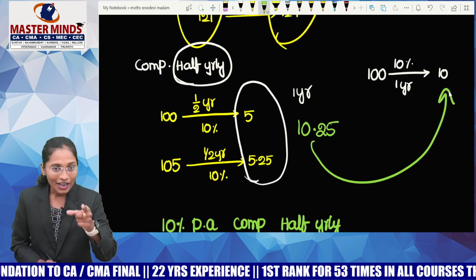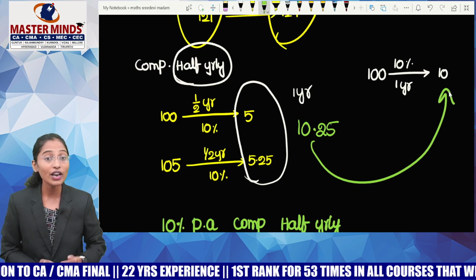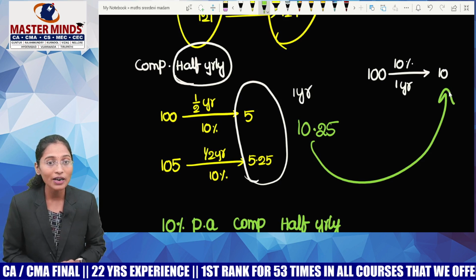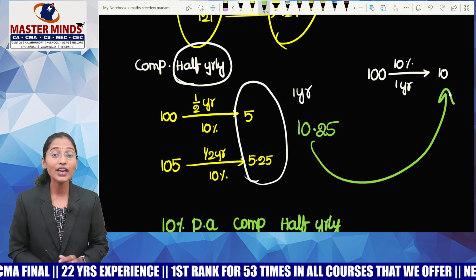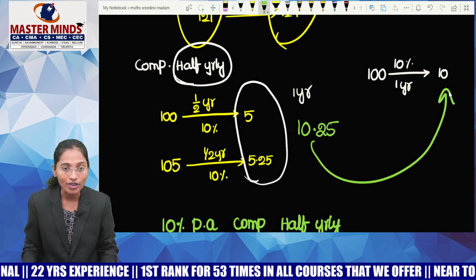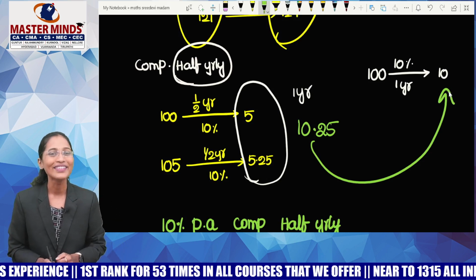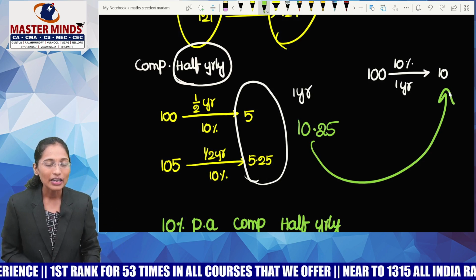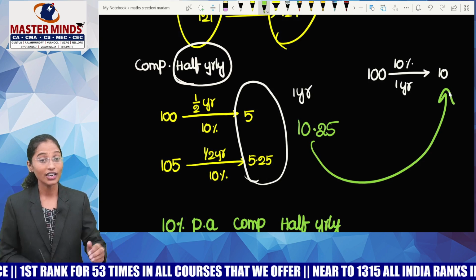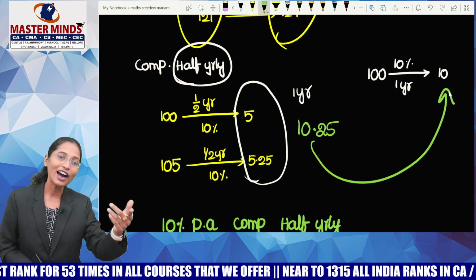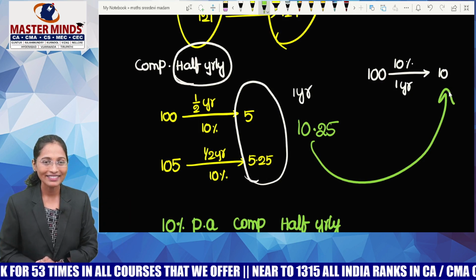Now, tell me, guys, is compounding yearly better for a lender or is compounding half yearly better for a lender? Definitely compounding half yearly. Why? Because compounding half yearly gives me more interest than compounding yearly. Then which is the better investment? Compounding yearly or half yearly? Half yearly. Now tell me, guys, is compounding half yearly better or quarterly better?